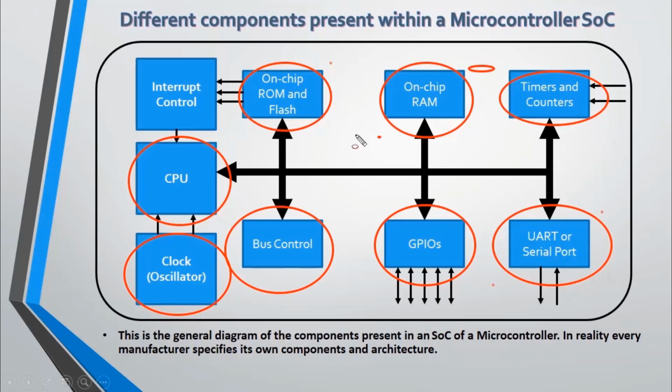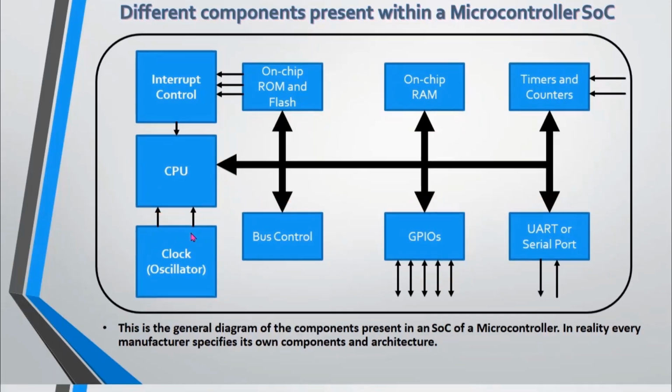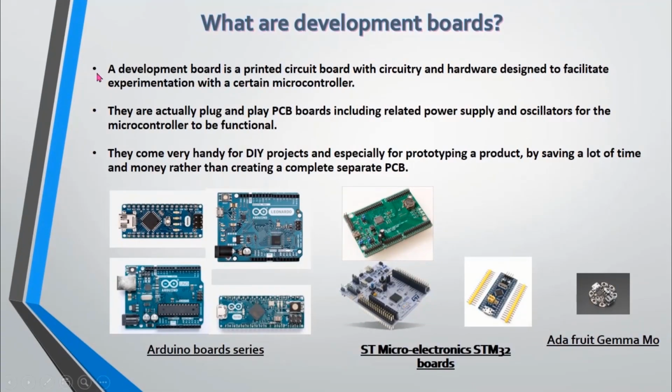But in some microcontrollers nowadays there are more components than these, as the technology is becoming more and more sophisticated and small in size. According to Moore's law, transistors will become smaller and smaller and the density of the circuit will increase.